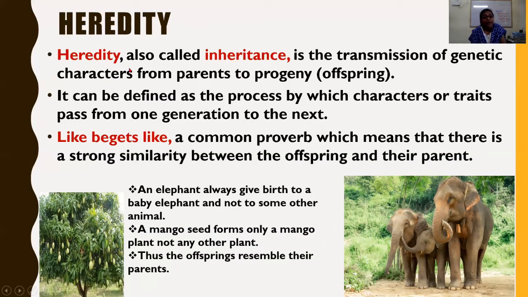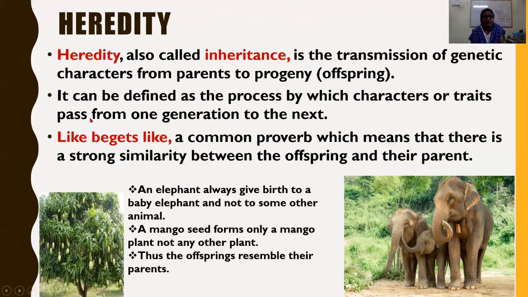Heredity, also called inheritance, is the transmission of genetic characters from parents to progeny or offspring. It can be defined as the process by which characters or traits pass from one generation to the next generation. We will differentiate what is character and trait later, but these two words are used interchangeably, though there is a difference.